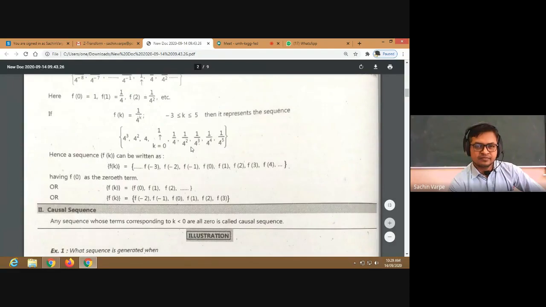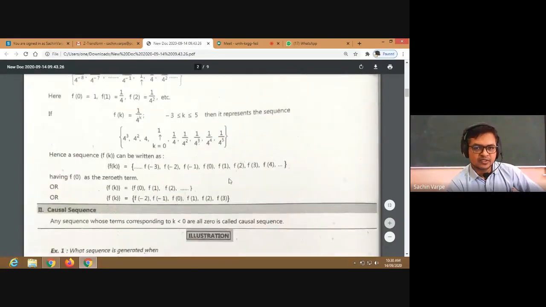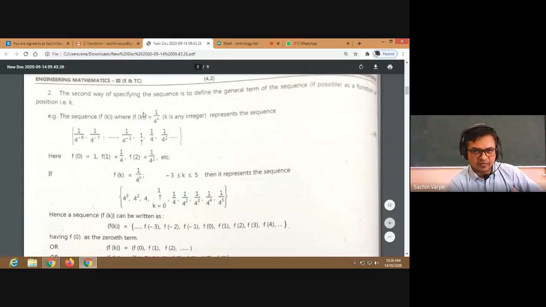Okay. And we can consider the sequence as finite also by restricting the value of k. Here they have restricted the value of k from minus 3 to 5, so we'll get a finite sequence. For k equal to minus 3, you can see 1 upon 4 raised to minus 3 means 4 raised to 3 in the numerator. So the sequence will start with 4 raised to 3, then 4 raised to 2, 4, then for k equal to 0 it is 1, then 1 by 4, 1 by 4 square, and so on. All right. So this is a general representation of a sequence, and from that general representation, we have got here the arrow representation of the sequence.